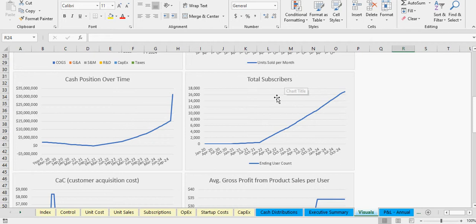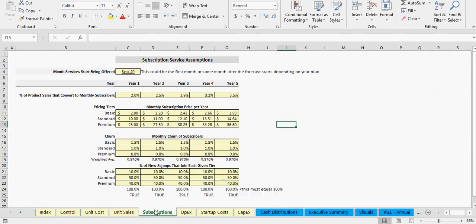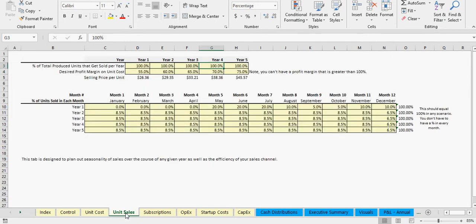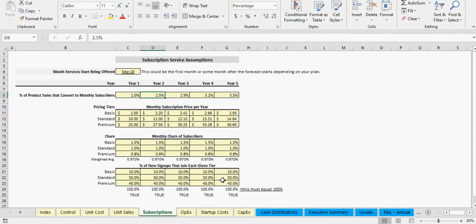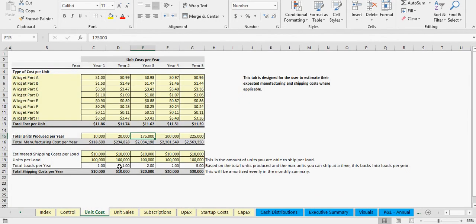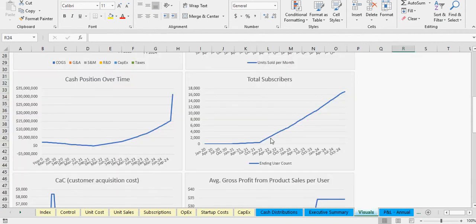Total subscribers. This is again based on your subscription, the percentage of users that are converting, and that's also a function of your amount of units you're producing. So if you sell more and you're still doing the same conversion rates, then you're going to have more subscribers over time if you sell more over time. So that is showing up here. You see in 2022 is when we really ramp up from 20,000 units to 175,000. So that's why you see a bigger increase going on.